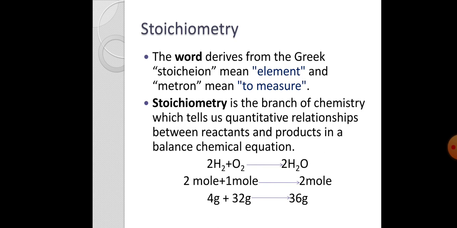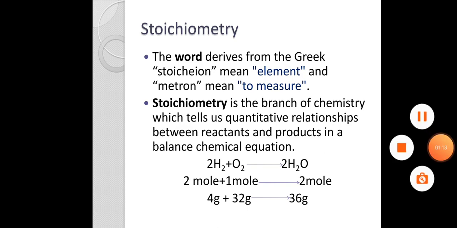Stoichiometry is the branch of chemistry which tells us the quantitative relationship between reactants and products in a balanced chemical equation. Here we deal with quantitative relations of reactants and products, and this quantitative relationship is only known when we have a balanced chemical equation. For example, in the formation of water, 2 moles of hydrogen and 1 mole of oxygen give us 2 moles of water.